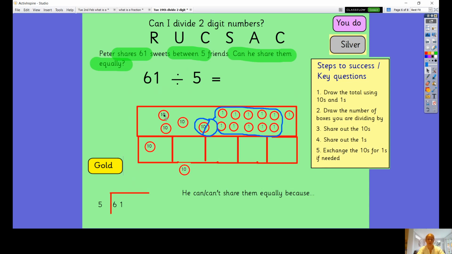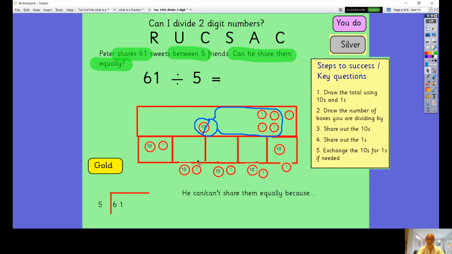Something's gone weird with this one. I can't put them underneath on the top there, so I'll put them under here. You have to pretend that they haven't fallen out the bottom there, so they disappear. And then I get to this last 10, and I need to exchange it for 10 ones, because there's only one of those, and I haven't got enough to give everybody another one. So I'll exchange that for 10 ones, and then I can share those out like that.